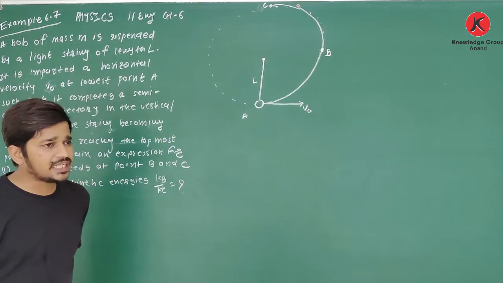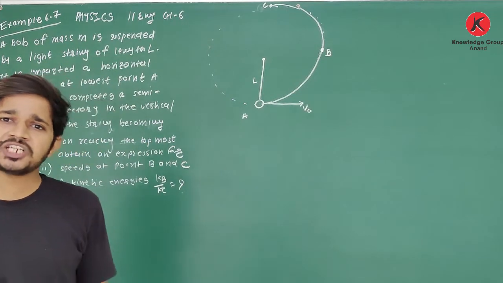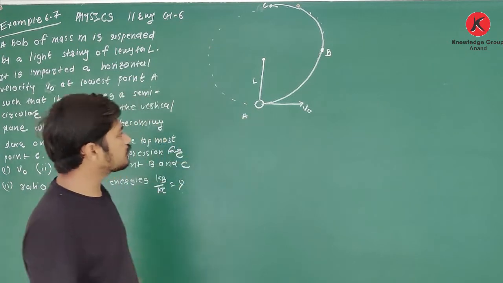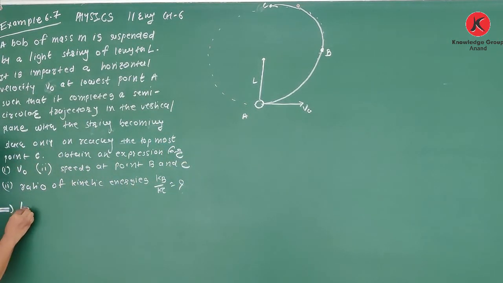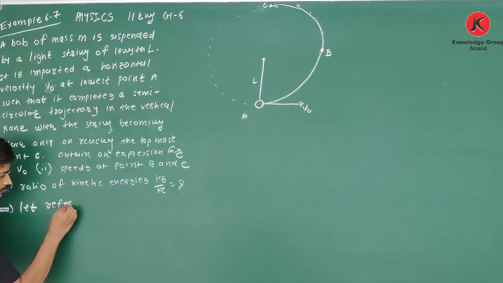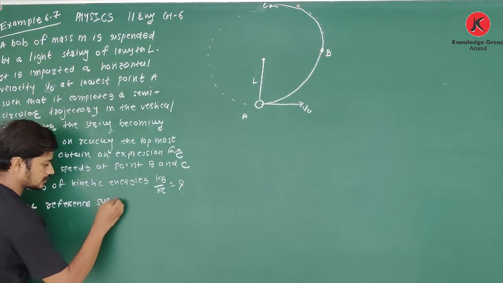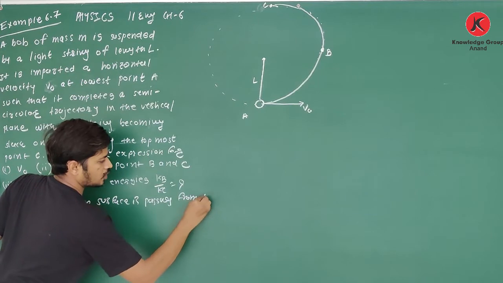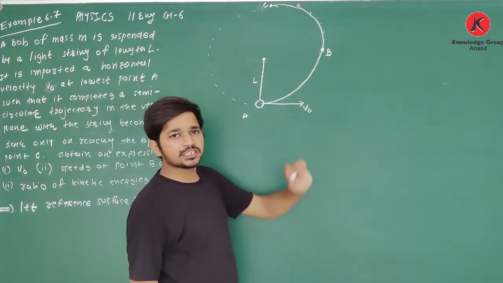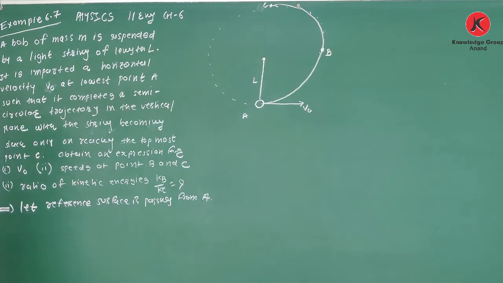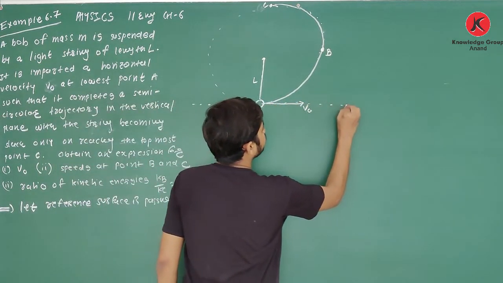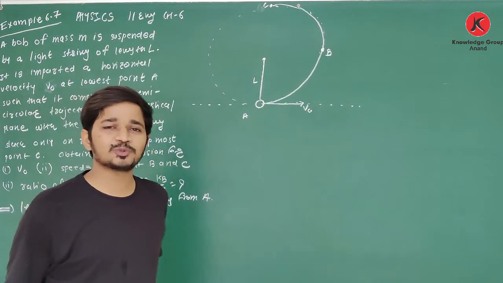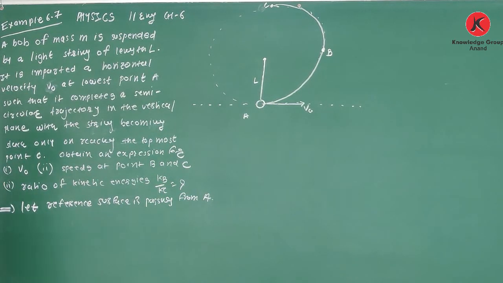Total mechanical energy means kinetic energy plus potential energy. For potential energy, we have to assume some reference surface. I am taking the reference surface passing through A. Let the reference surface be passing through point A. So yes, at point A potential energy will be 0. Yes or no? What is the height of point A from this surface? It is 0, so potential energy will be 0. Clear about this?